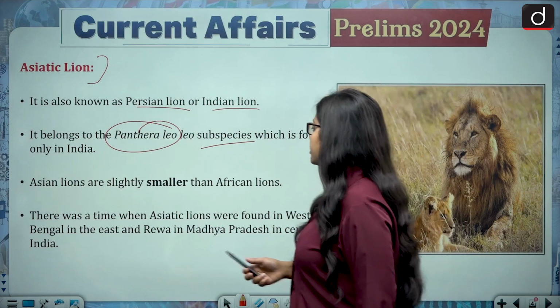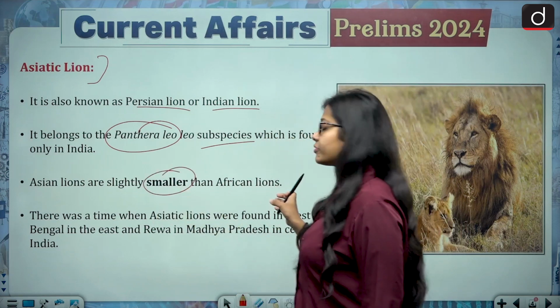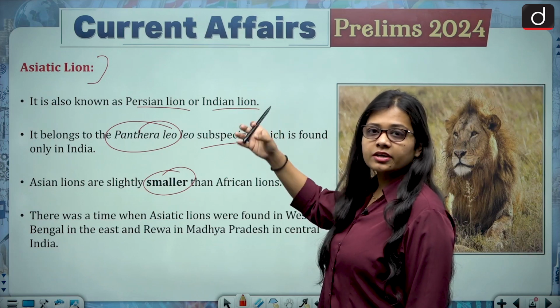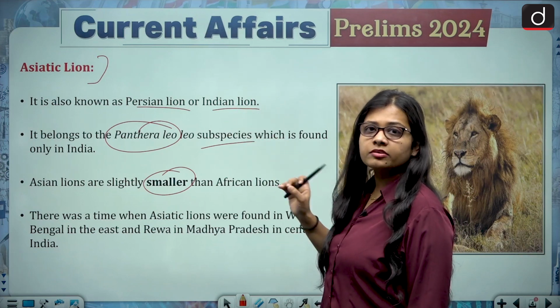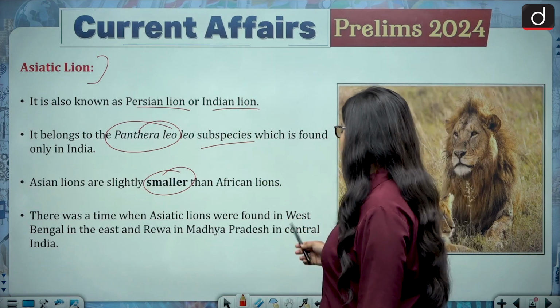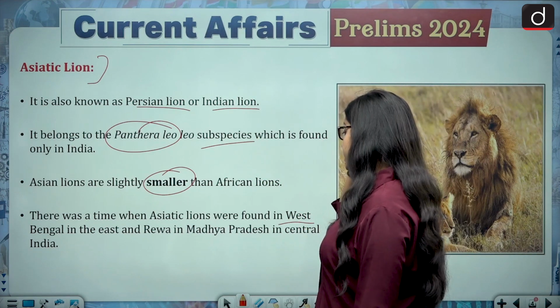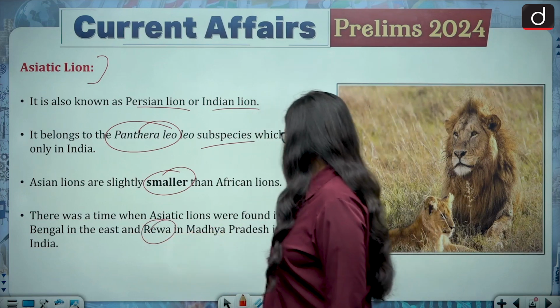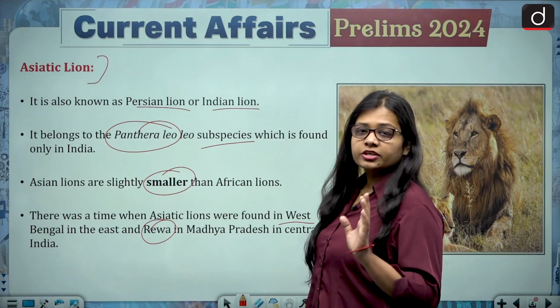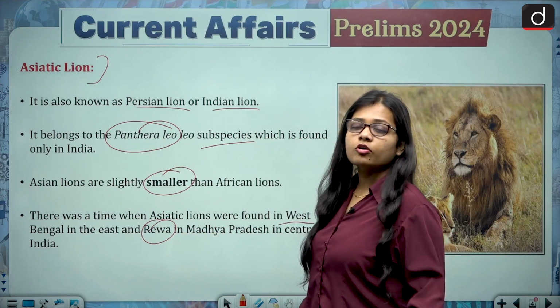Asiatic lions are slightly smaller than African lions. African lions are larger in size, and Asiatic lions, as compared to them, are smaller. There was a time when Asiatic lions were found in West Bengal in the east and Rewa in Madhya Pradesh in central India. But now they are restricted only to the Gir National Park of Gujarat.